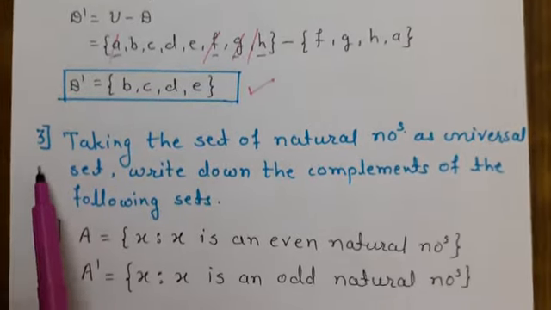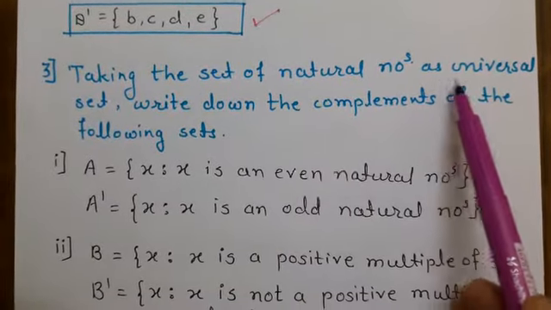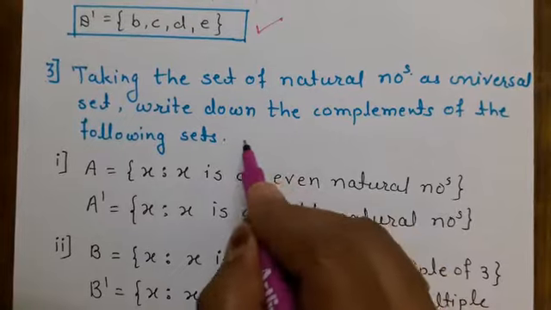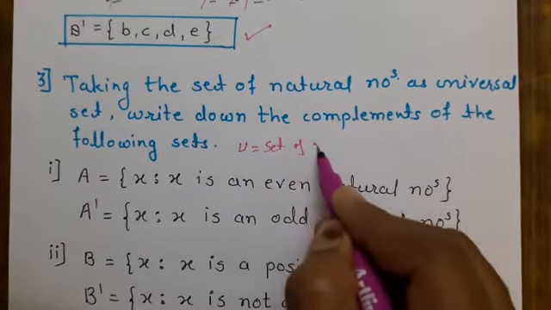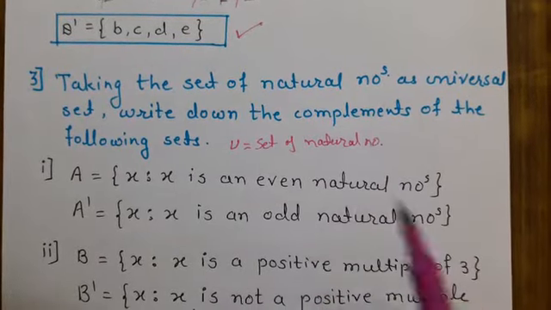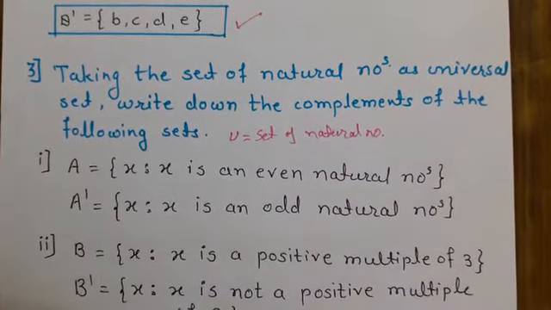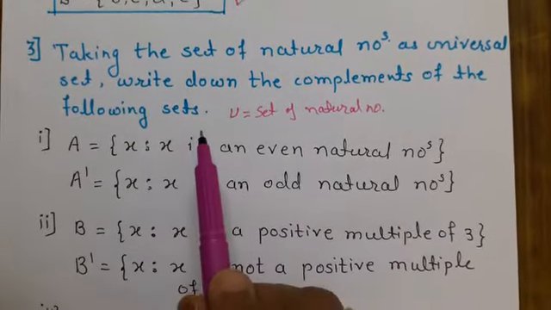Third problem: taking the set of natural numbers as the universal set, meaning here the universal set is the set of natural numbers. Everyone knows natural numbers start with 1 and are infinite. Write down the complement of the following sets.